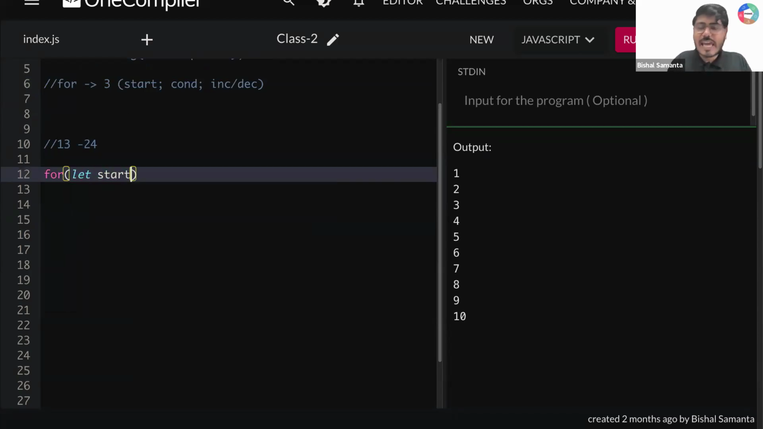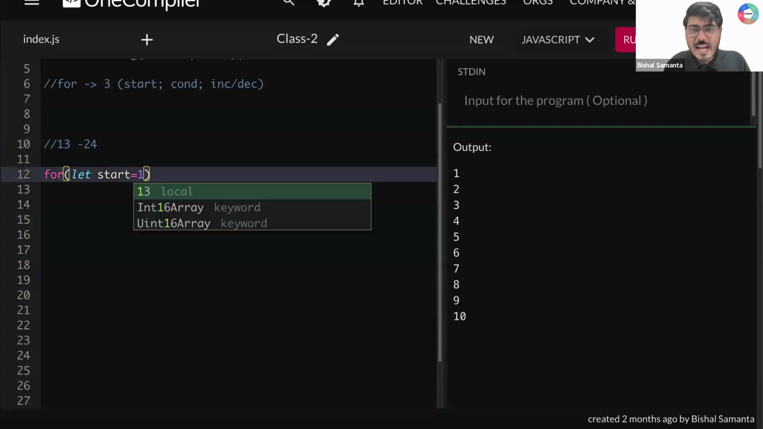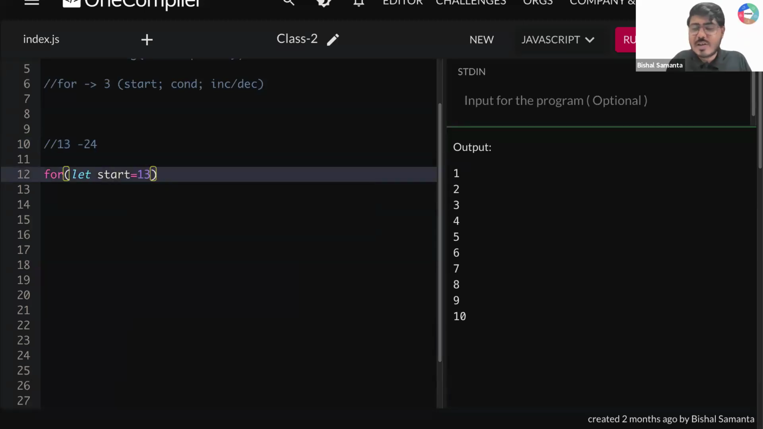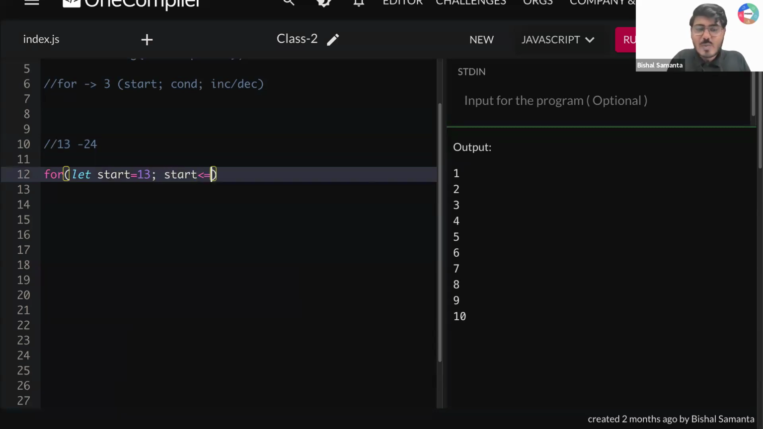Let start. Can you tell me, guys, what should be the starting value of the start variable? Everyone understand? Now we don't have to start from 1. I have to start from 13. Okay. Now tell me one thing, guys. Can I write here start less than equal to 24? So start from 13 and go till 24.